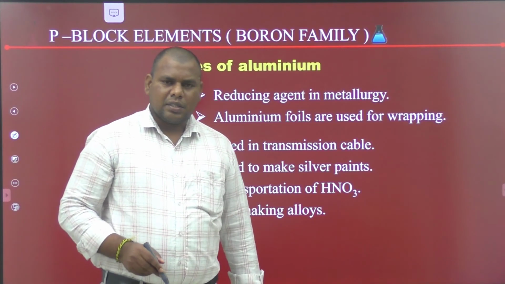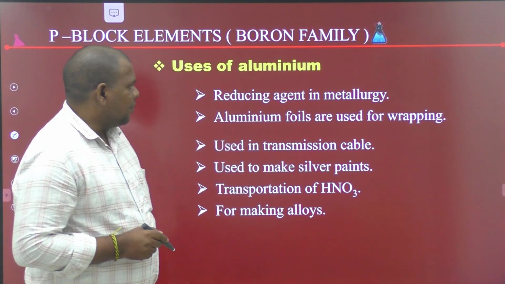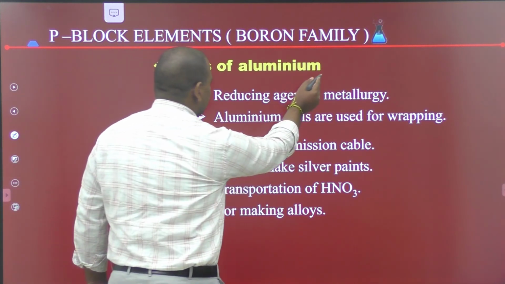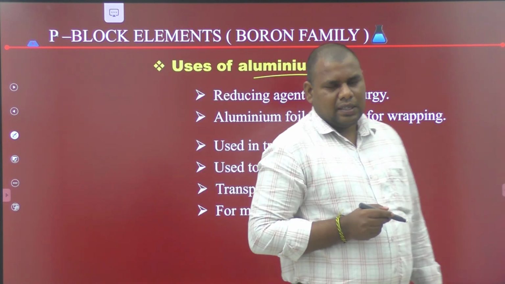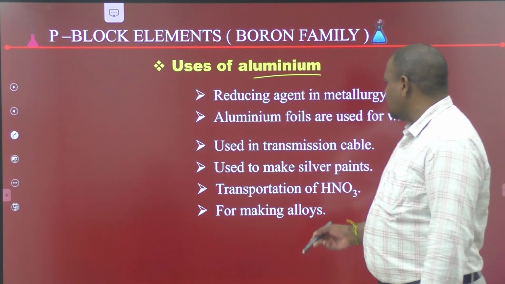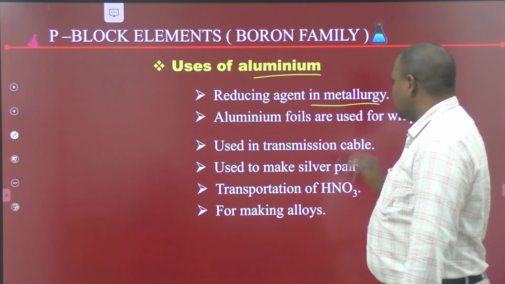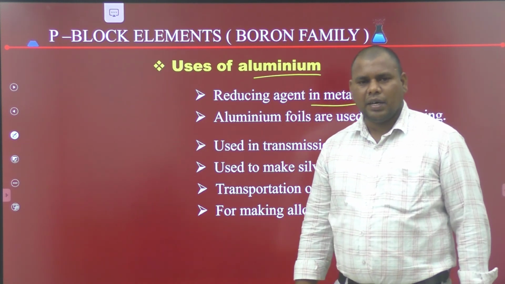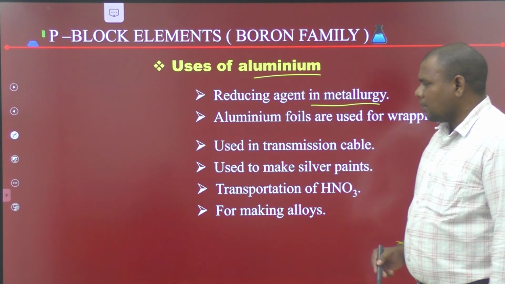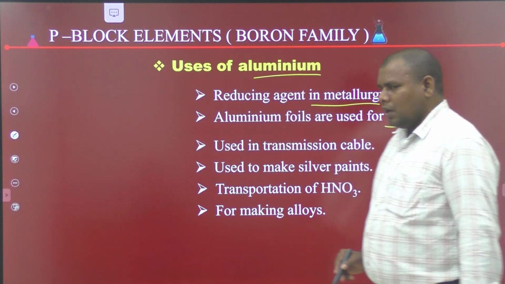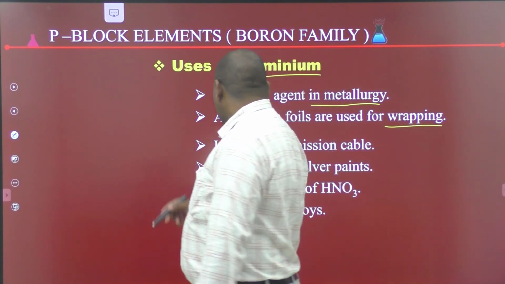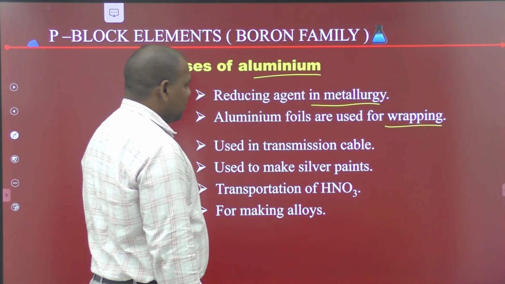Next, some important uses of aluminium. Aluminium is a good reducing agent in metallurgy. Aluminium foils are used for wrapping.